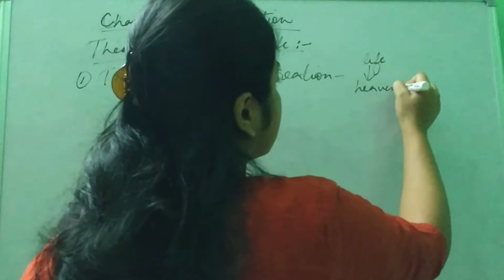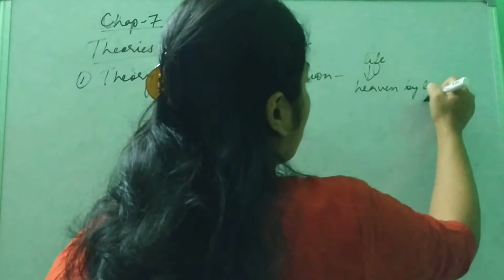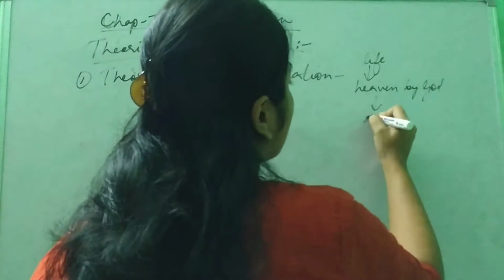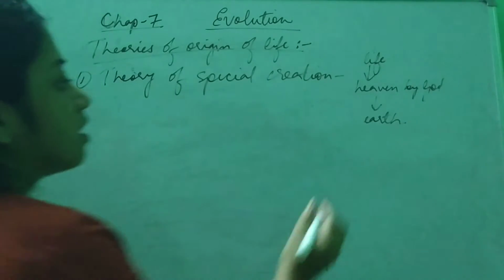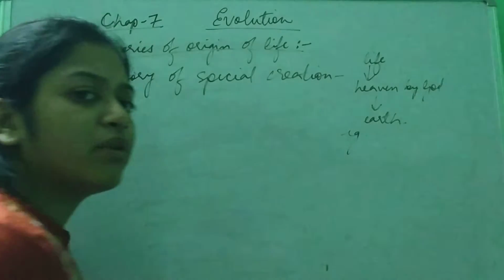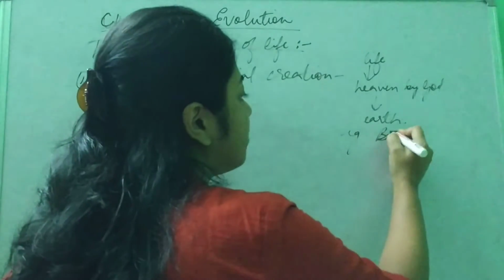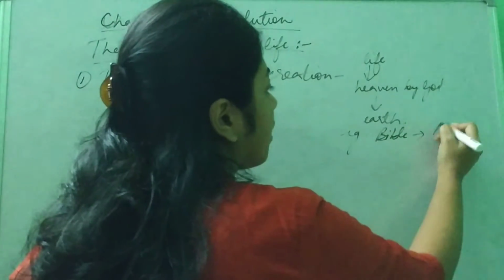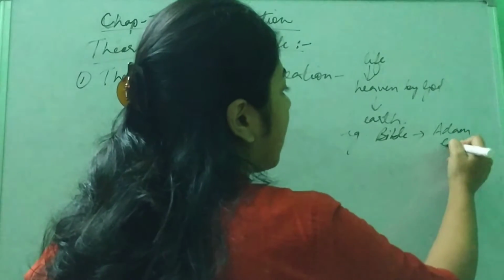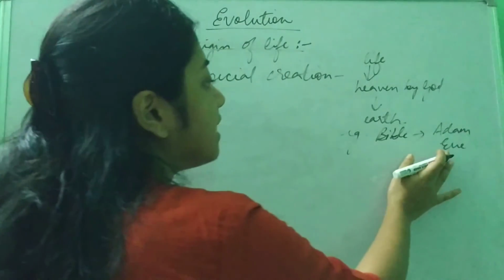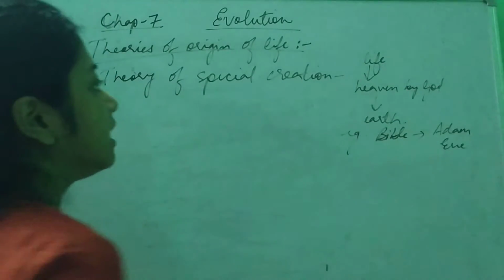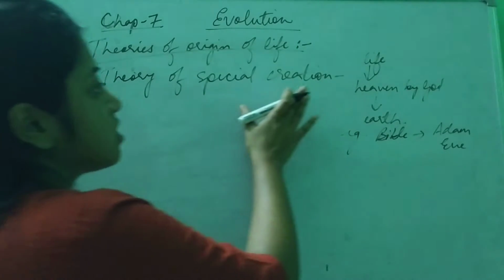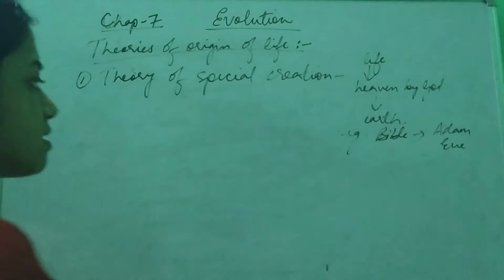According to the theory of special creation, life was created in heaven by God and was placed on earth. For example, remember it has been given in the Bible about Adam and Eve. Adam and Eve were created in heaven by God and were placed on the earth. So the theory of special creation says this.